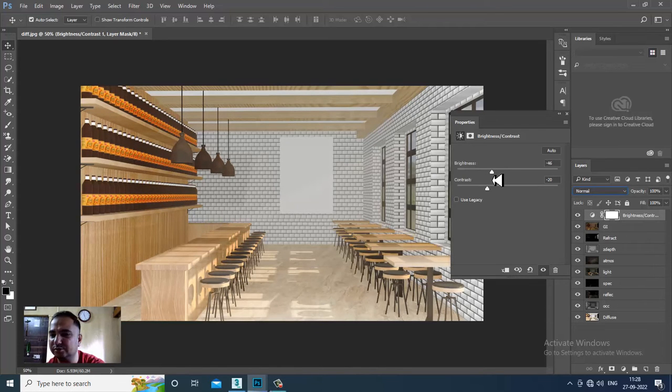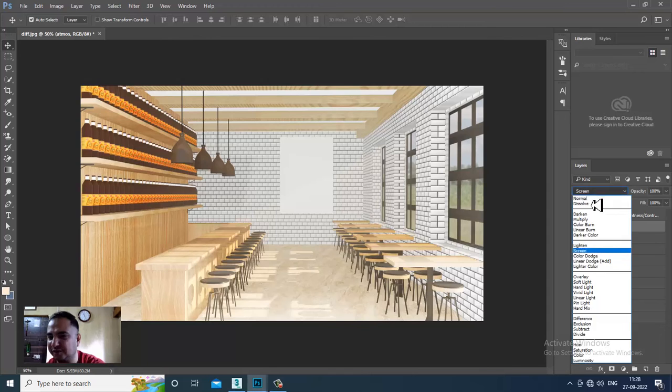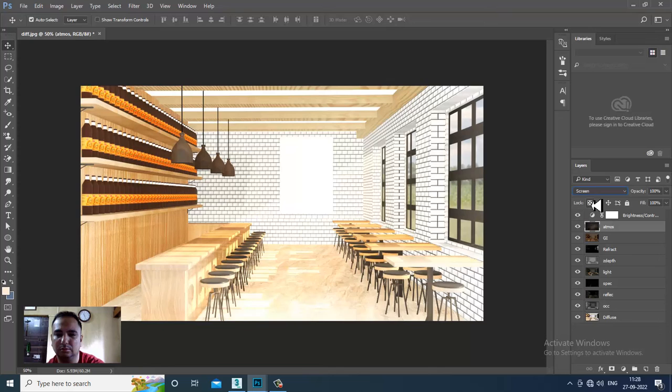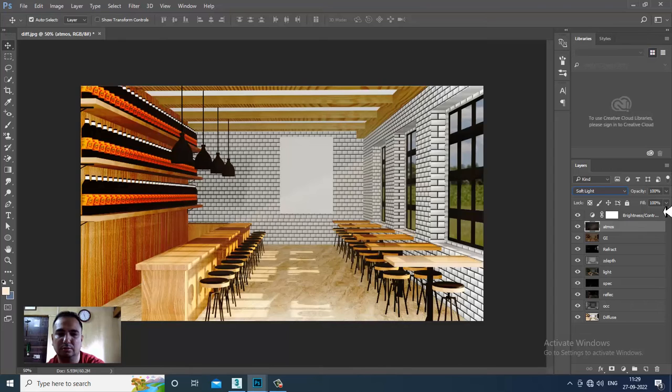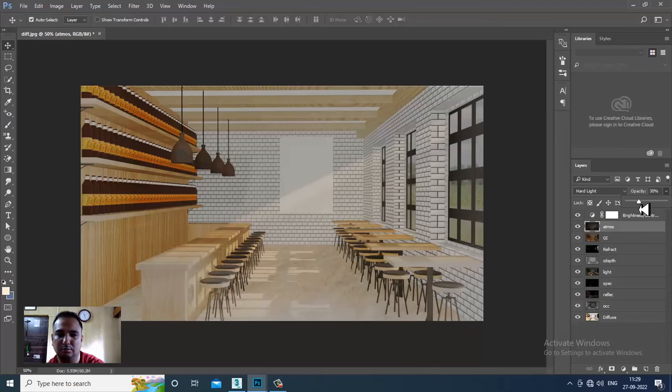I can slightly reduce its brightness if required, and if you want, you can shift this atmospheric fog onto the top. Okay, I can slightly reduce this. Alright, now looks much better. I'll just set it as hard light. I reduce its opacity a bit.